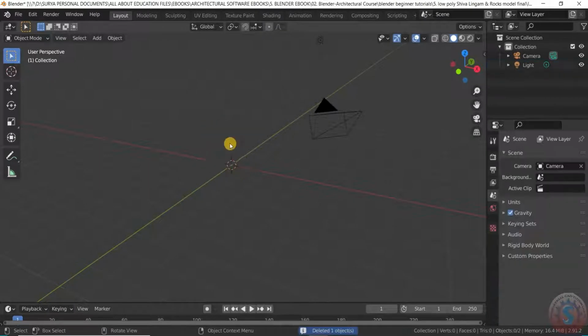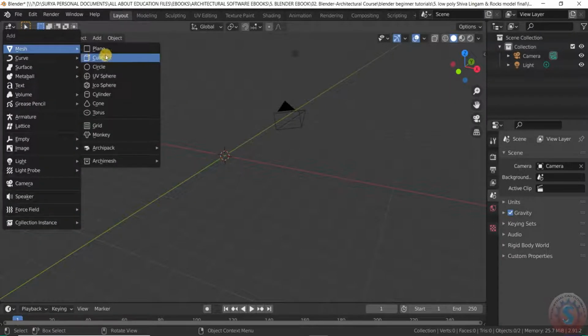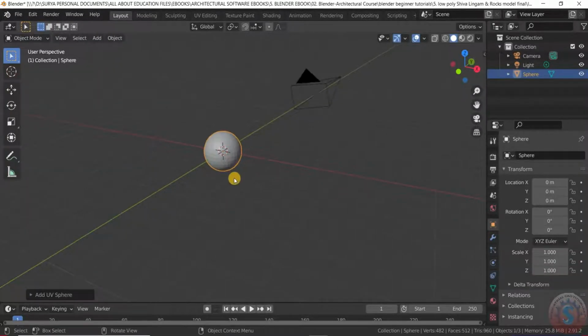I am deleting this. I want to create here one of the sphere. First of all, go into the object mode. After selecting, press control shift A, and I can observe the mesh, and you can observe the different types of mesh. You can observe the plane and the cube and circle. I want to create the one of the sphere here.